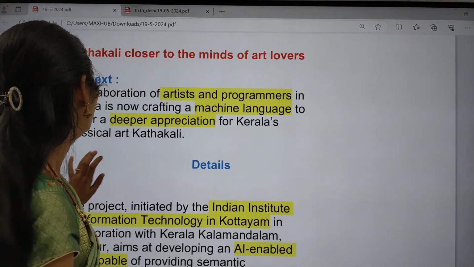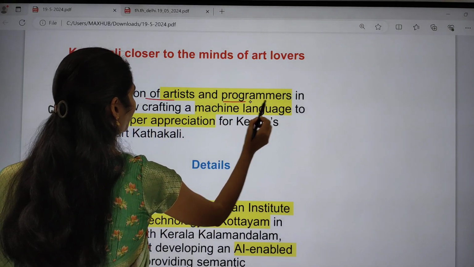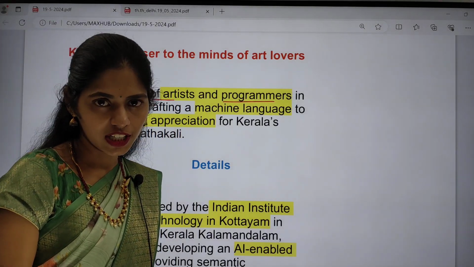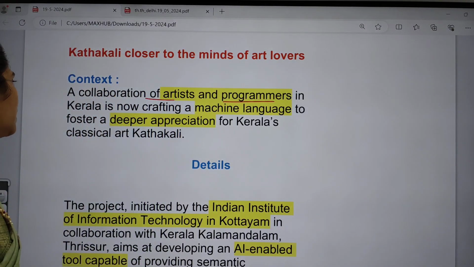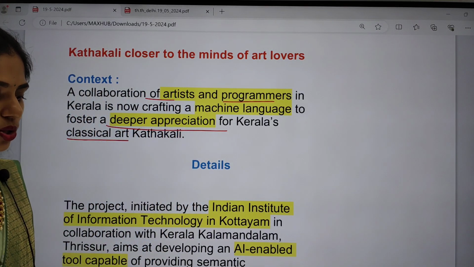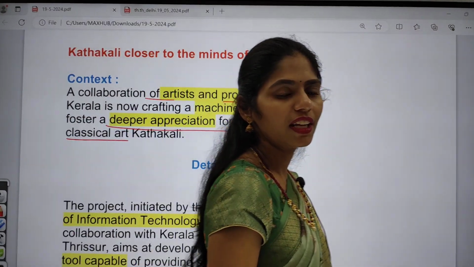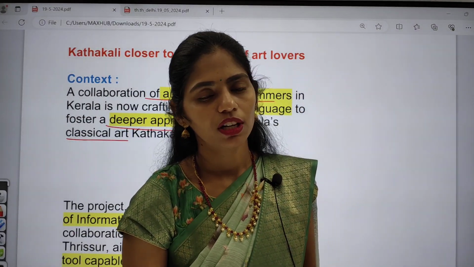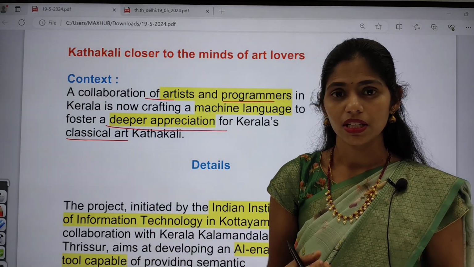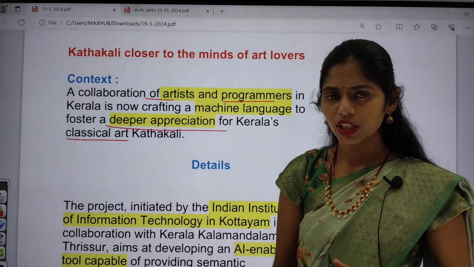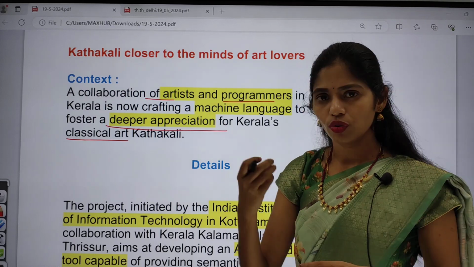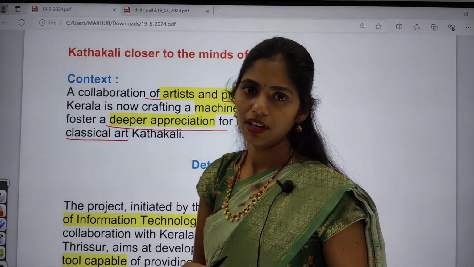Why is it in use? First of all, a collaboration of artists and programmers in Kerala is now coming up with one new application of artificial intelligence. They are developing machine learning for a deeper appreciation of Kerala's classical art, that is Kathakali. So actually in this Kathakali, we have male characters, female characters, and they show different expressions. Many people don't understand what an expression exactly means. So for that there is a collaboration, and they are coming up with artificial intelligence and machine learning to say what is the meaning of the expression that they gave.